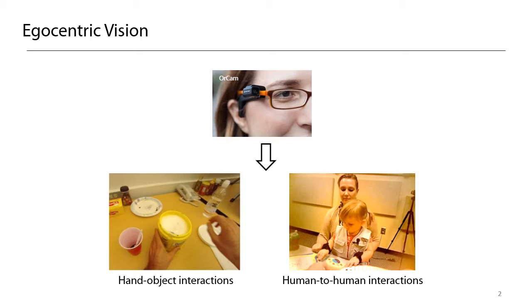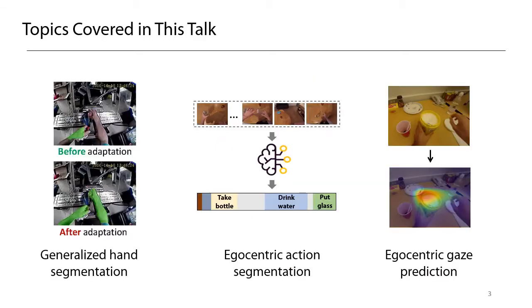Egocentric videos captured by a wearable camera allow us to observe our activities closely and continuously from the first-person perspective. That's why we are all interested in techniques for analyzing egocentric videos to understand various activities like hand-object interactions and human-to-human interactions. In this talk, I would like to talk about our recent work on several topics in egocentric vision: spatial segmentation of hand regions, temporal segmentation of actions, and gaze prediction from egocentric videos. Let me begin with hand segmentation.